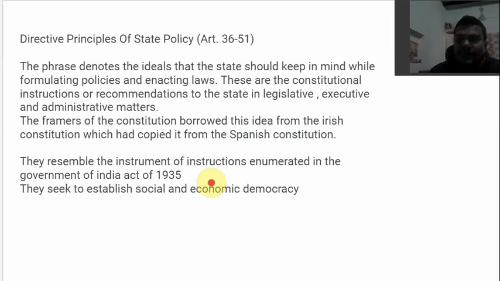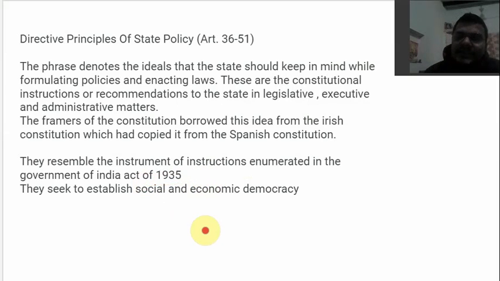There were multiple laws passed during the colonial times. This was one of the most important laws, and a lot of the features of our constitution have been borrowed from this GOI Act of 1935. So the instrument of instructions were also there. They resemble the DPSPs, but if there is a question where they have been borrowed from, then remember that they have been borrowed from the Irish Constitution. What do they resemble? They resemble the instrument of instructions that were enumerated in the Government of India Act of 1935.